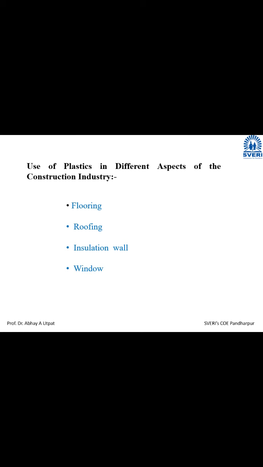Windows. You have seen aluminum section windows, but nowadays many buildings use plastic frames for the windows instead of aluminum sections. You can check in your surroundings; the frames and channels are everything made of plastic.